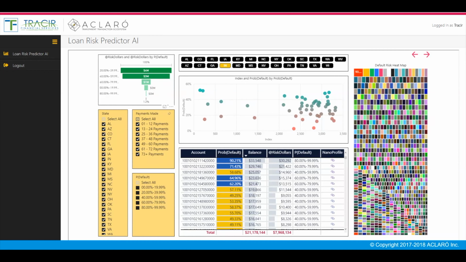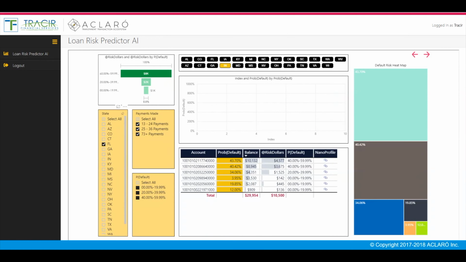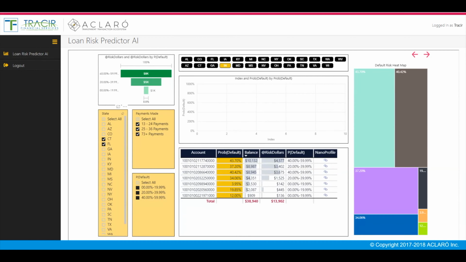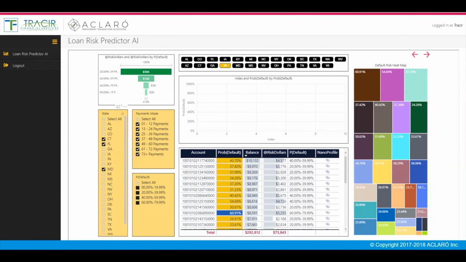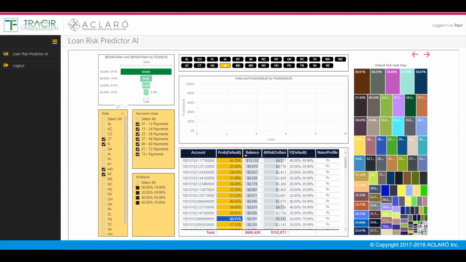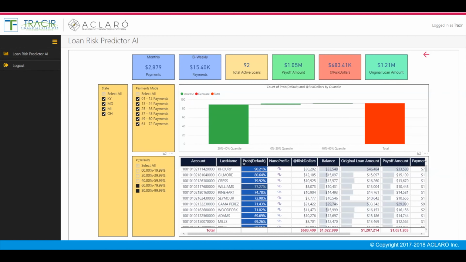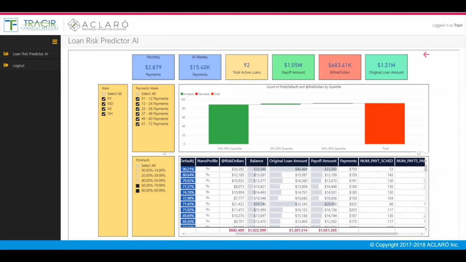You can also navigate on your list of loans selected by your choices. The system is highly interactive, allowing you to discover and study trends that are important to you. Now let's go to the last page of the dashboard and get a glimpse of the power of Aclaro's nano profile technology. Again, the same filters, waterfalls, and KPI indicators as you saw before, but this time the loan table is larger. You can move the records around within the table at ease and see the same data you have in your production systems.